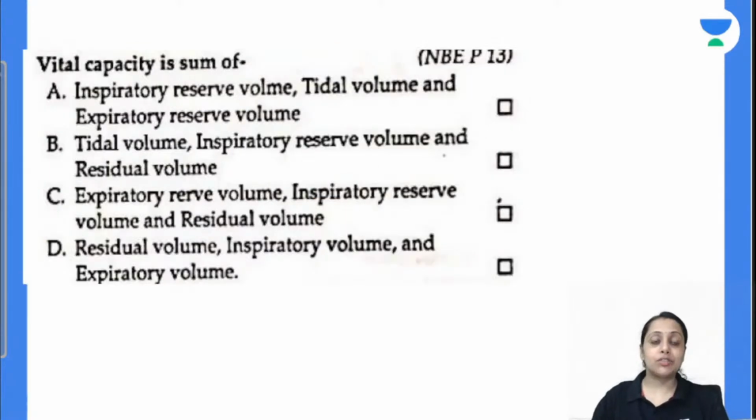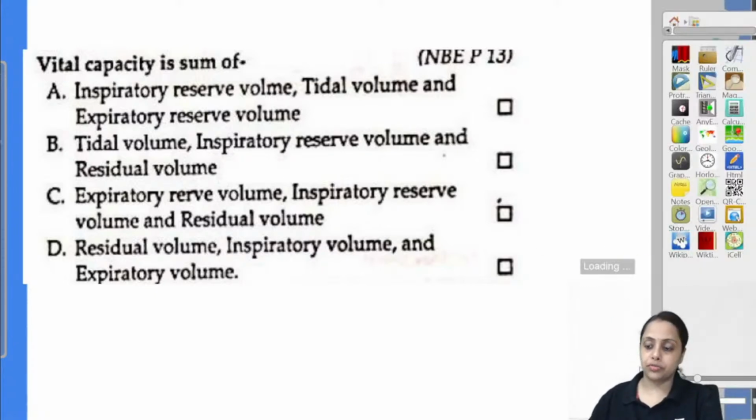Coming to the next question: vital capacity is the summation of which volumes? The options combine inspiratory reserve volume, tidal volume, expiratory reserve volume and residual volume in different ways.